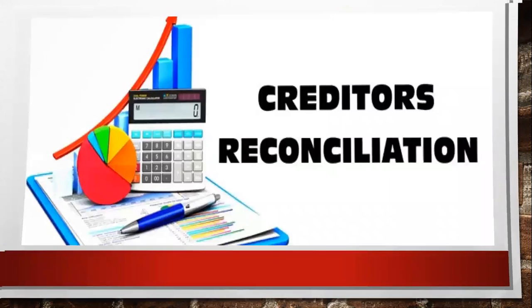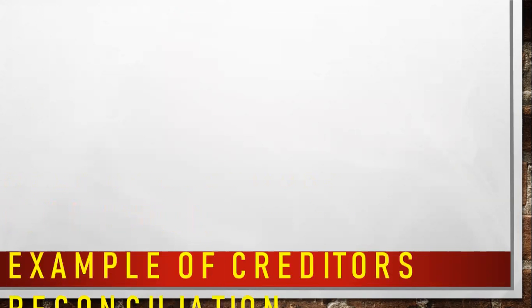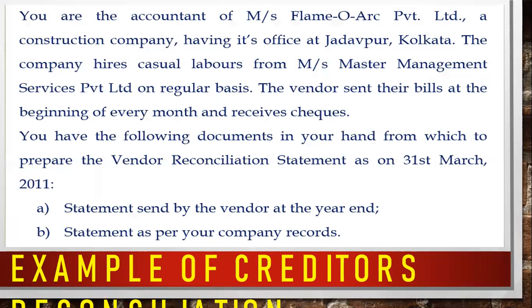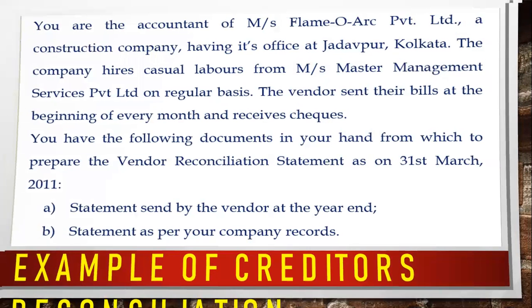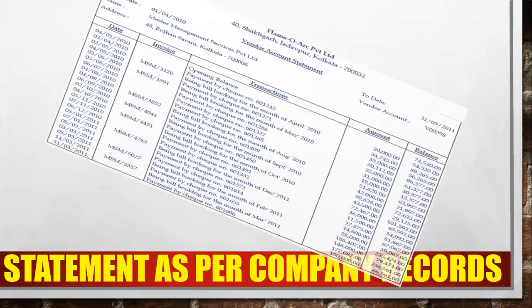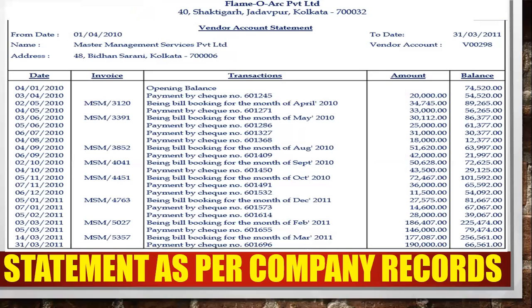This is the creditor reconciliation. Same as we have done with the debtor reconciliation, you can do the creditor reconciliation. This is the example of creditor reconciliation. You can see that they have given you the vendor account and you can ask for the data from your customer. Opening balance is 74,520.